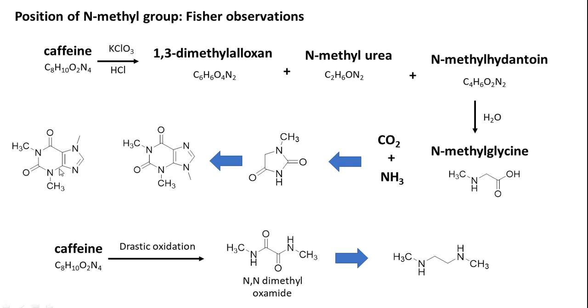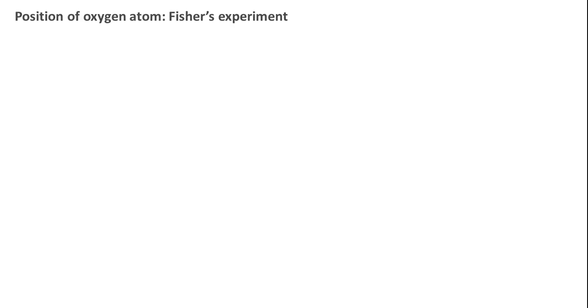So in whatever way you degrade, there is the possibility of obtaining this type of fragment only if you have the methyl group on the N7. That's the reason scientists confirmed that caffeine can have the methyl group only on the N7 of the purine ring.